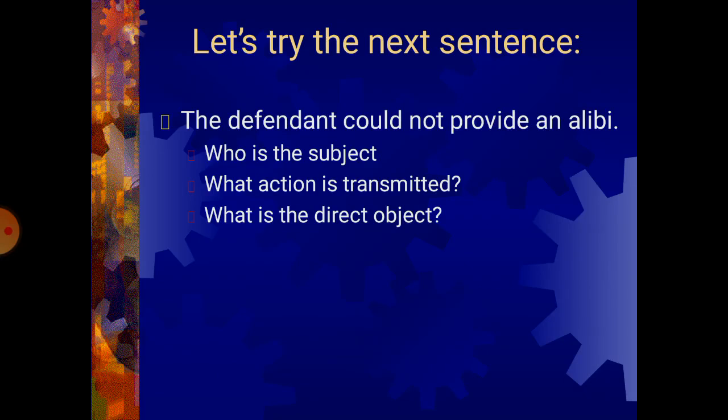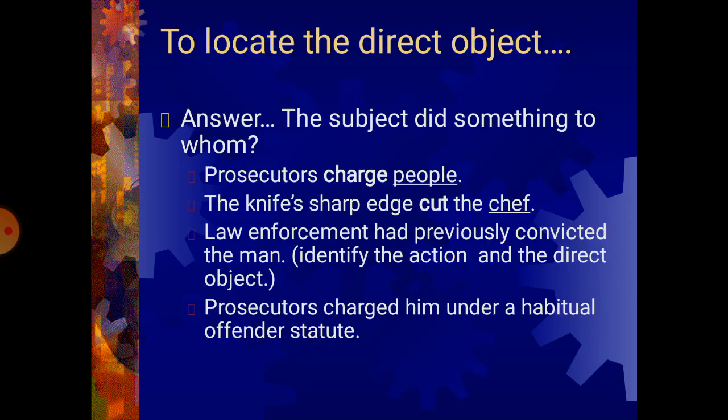So then we have another one. Let's try the next sentence. The defendant could not provide an alibi. Okay? Then you determine who is the subject, what is the action being transmitted, and what is the direct object. To locate the direct object, ask: the subject did something to whom, okay?